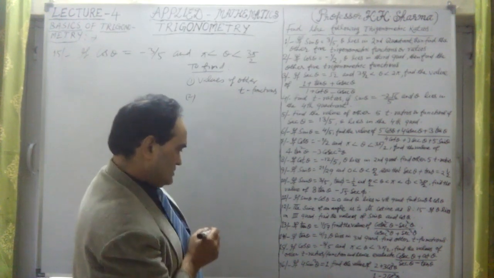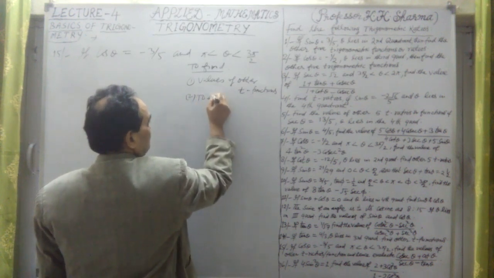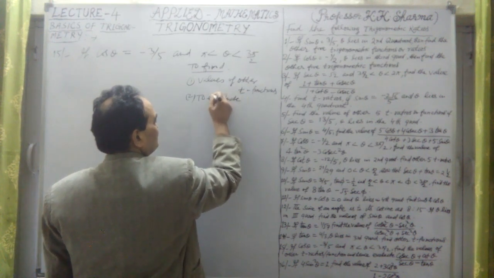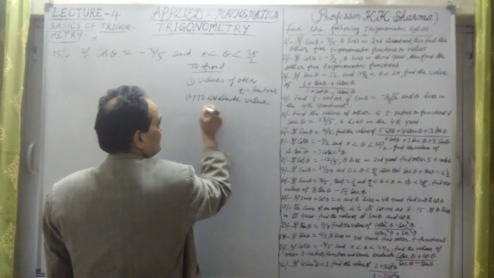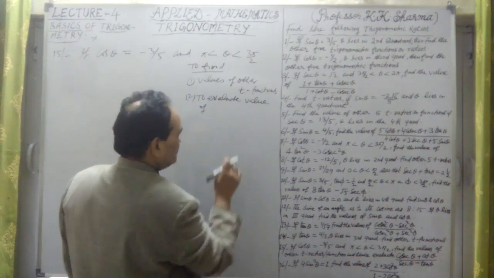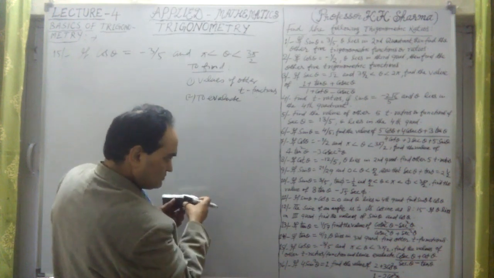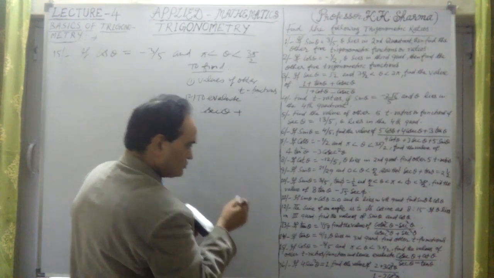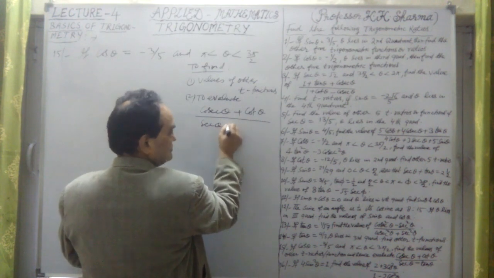Second point, 15th question, and hence evaluate the following: we have to evaluate cosec theta plus cot theta divided by secant theta minus tan theta.